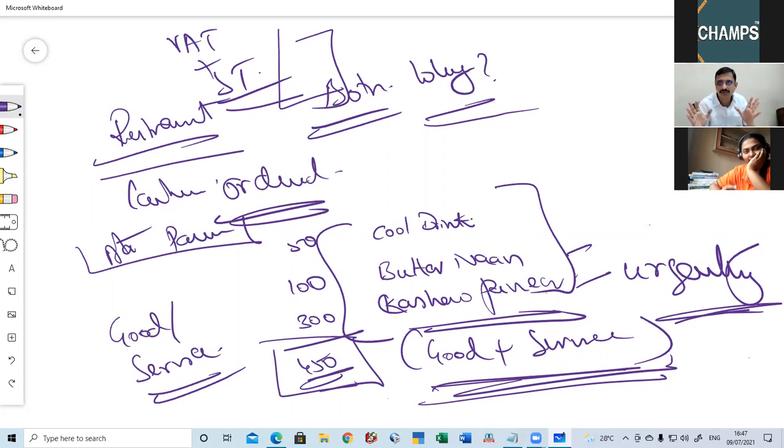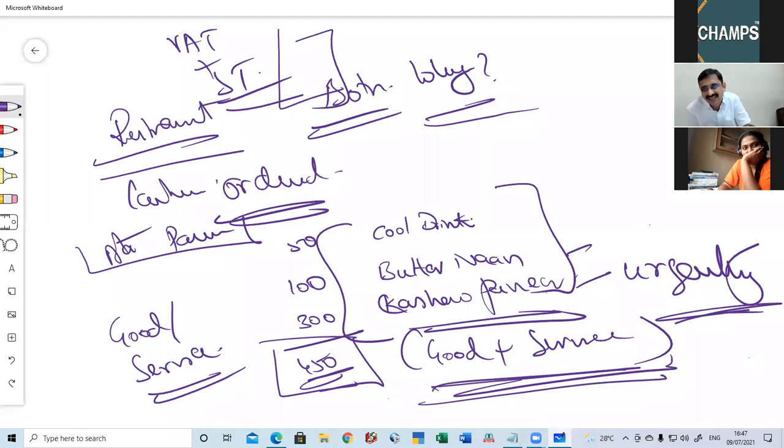Now, one of the advantages of GST, what you have learned, is that the ill effects of the previous indirect tax regime have been removed by GST. So under GST, there is clarity. One is the HSN code basis.